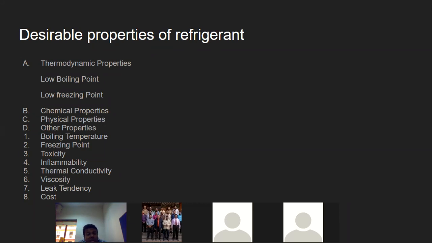So all of these are physical properties. We have seen chemical properties, we have seen thermal properties. Okay, what are the other properties? Let us see the other properties, like boiling temperature. Let us start with the boiling temperature.